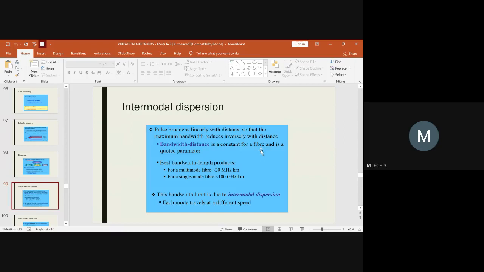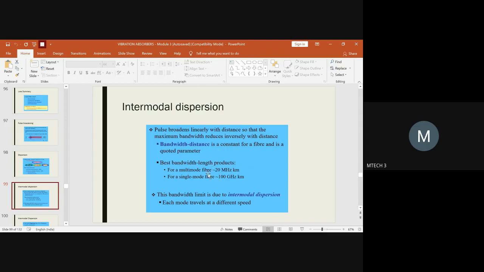So basically, you have to see that we have two parameters associated with the bandwidth. These are the bandwidth length products. Based on the bandwidth and its distance, we classify optical fibers into two types: one is the multi-mode fiber, another one is the single mode fiber. This classification of fiber optics we have done already. In single mode, you will have only a single ray of light coming from input to output. Whereas in multi-mode, you will have n number of light rays inclining and moving from one end to the other.